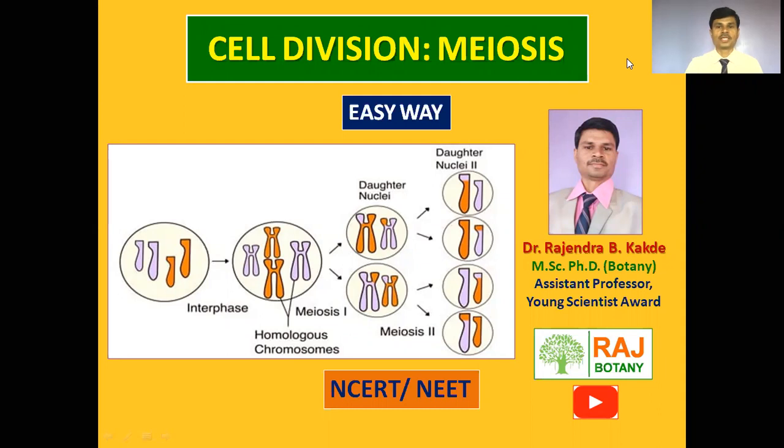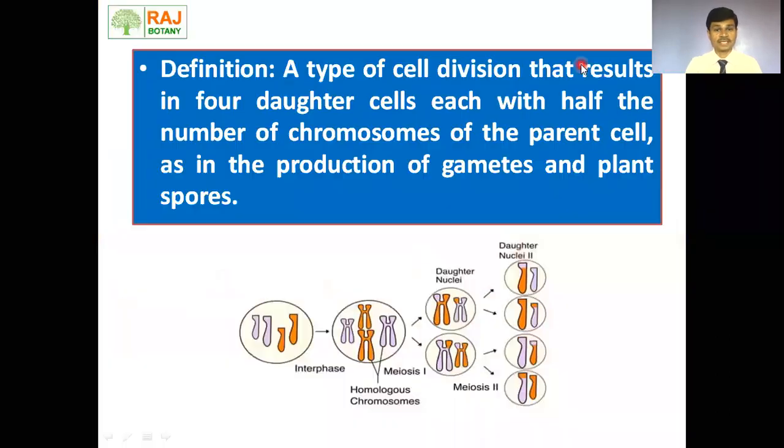Friends, today in this video tutorial we are going to discuss a very important aspect of cell biology, that is meiosis, in which from one diploid parent cell there is formation of four haploid daughter cells. So let's see in detail. First we will see the definition.